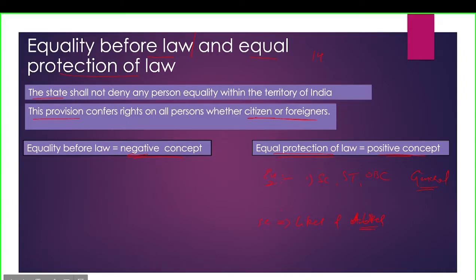In this example, SCs and STs and the so-called lower caste people have been subjected to a lot of atrocities in the past, and to make sure that they get equal representation in education and jobs, they have been given reservation. That is why it is called a positive concept.